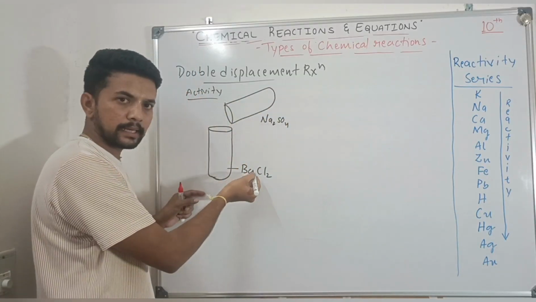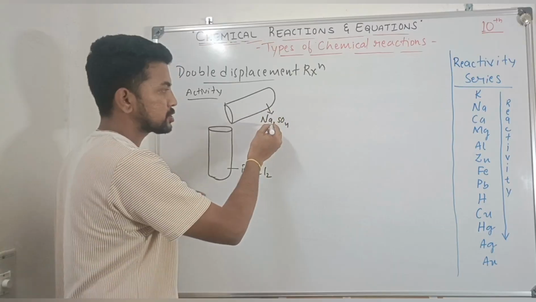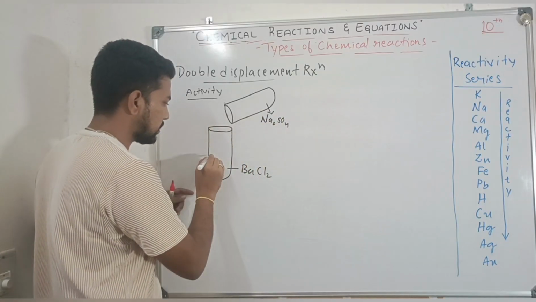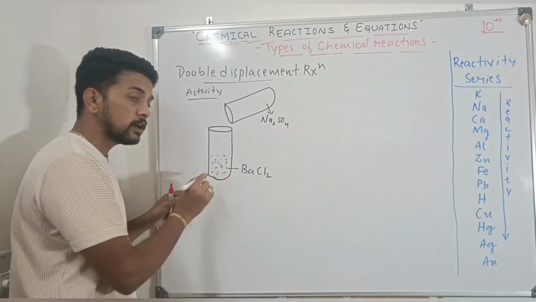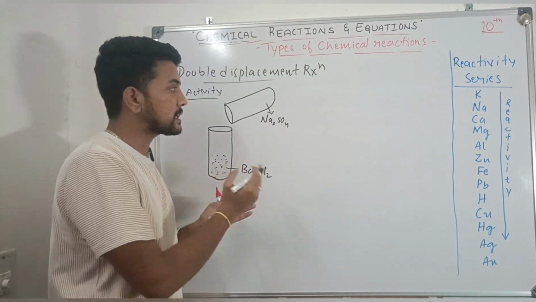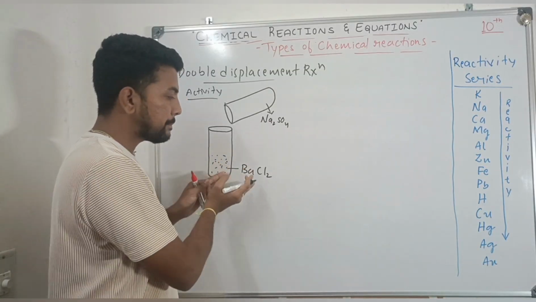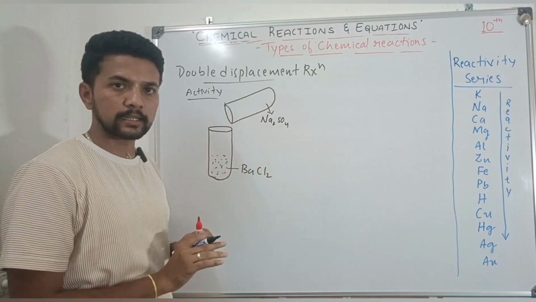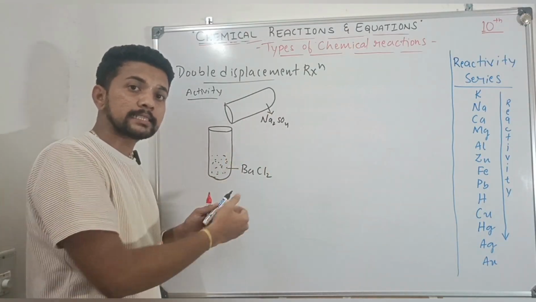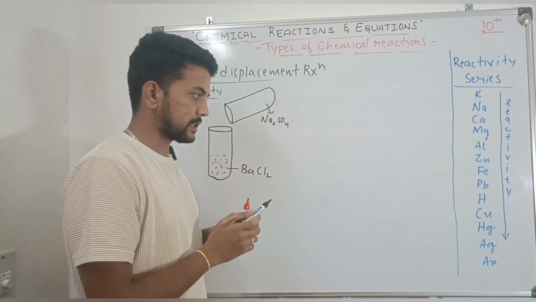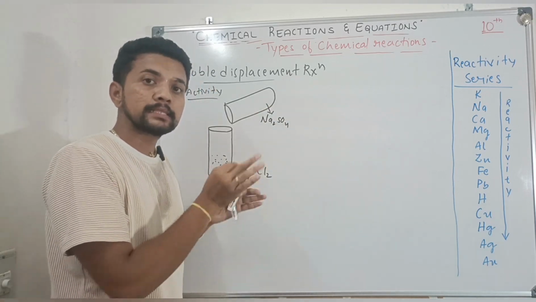This test tube has barium chloride and this test tube has sodium sulfate. You mix the two. After mixing, there is a formation of a white precipitate after the completion of the reaction between barium chloride and sodium sulfate. That white precipitate is nothing but barium sulfate.